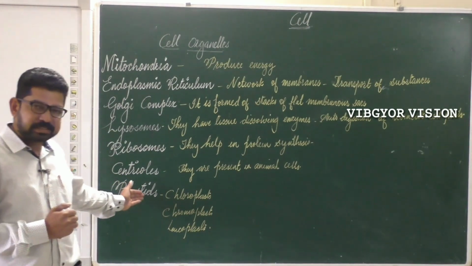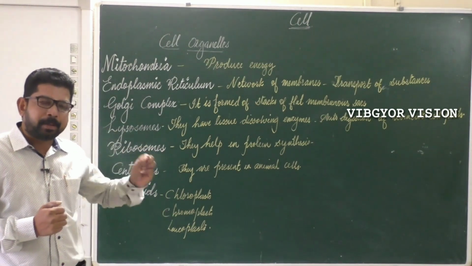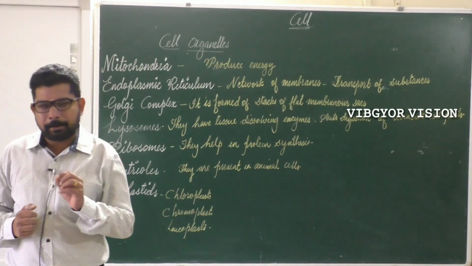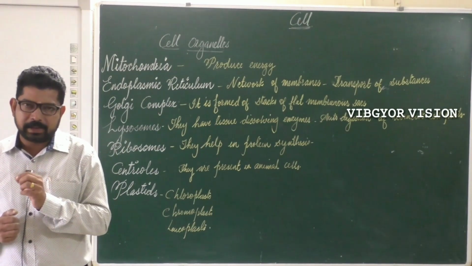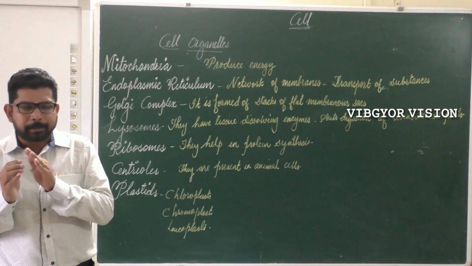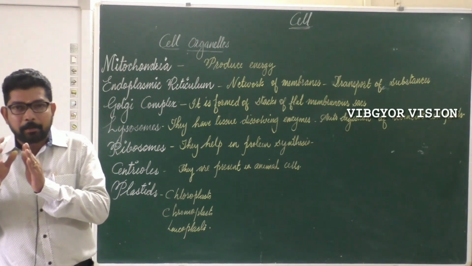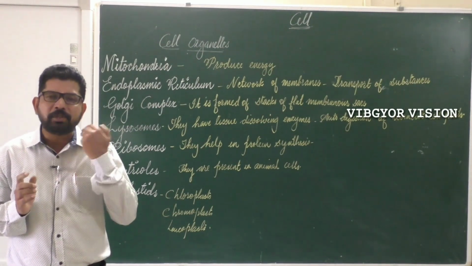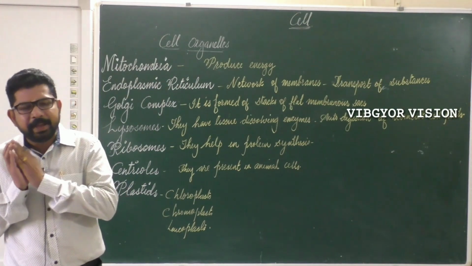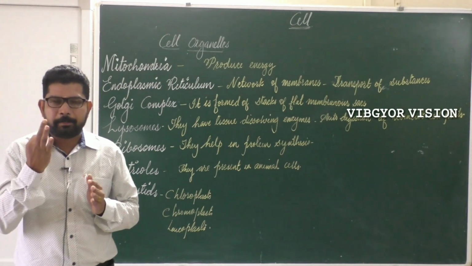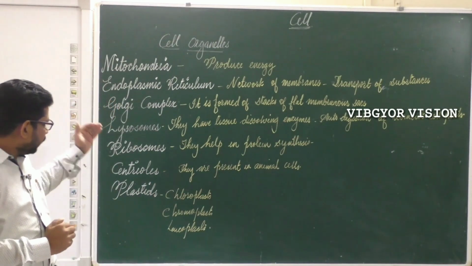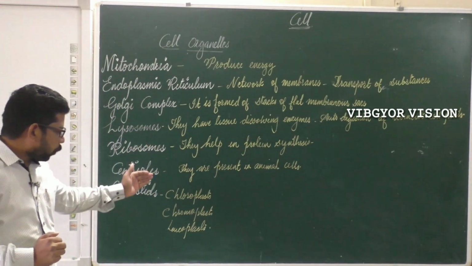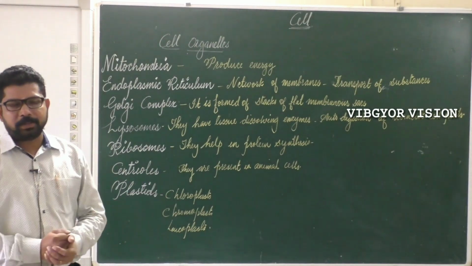Next one is plastids. Plastids are present only in plant cells. They are the colored bodies. Based on the color, plastids can be divided into three. What are they? They are chloroplast, chromoplast, and leucoplast.